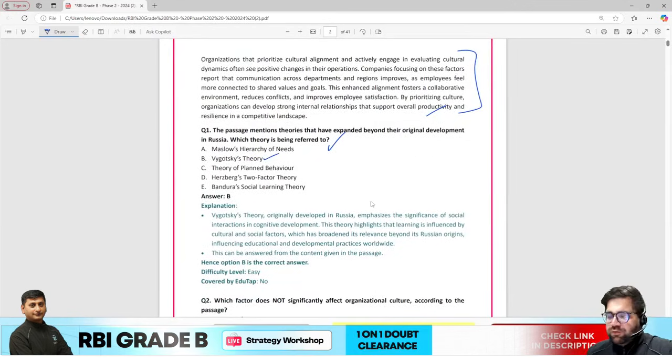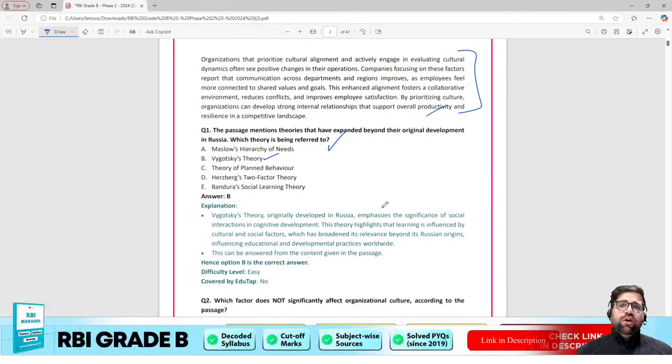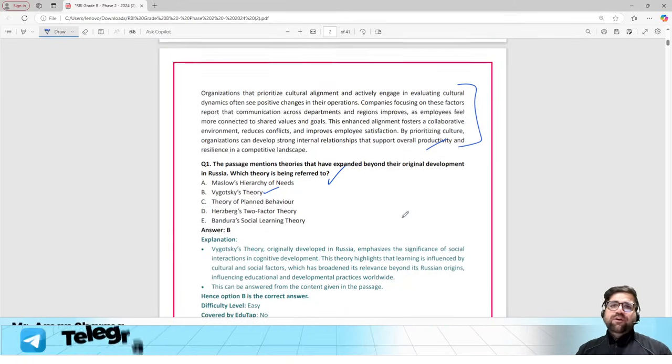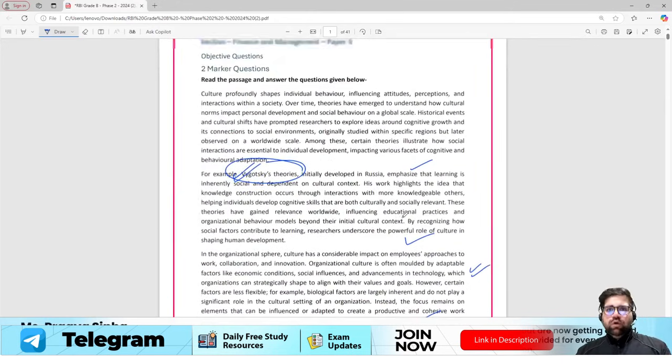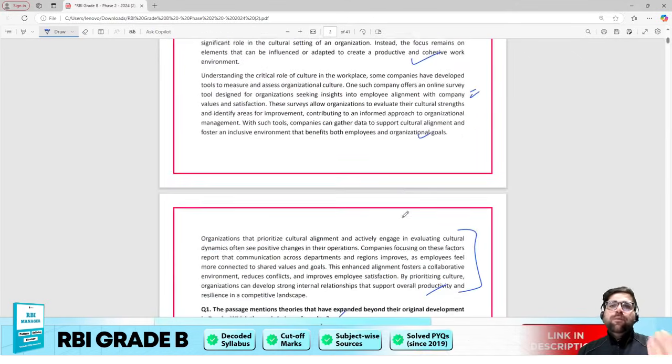So if you see, the questions are easy, they are RC based. We have done RC in your English component as well, but in the examination hall these questions will seem tough to you because you have multiple pressures on you. So it's better to stay calm and try to solve these questions. No course can teach you how to answer these questions because these are common sense based questions.